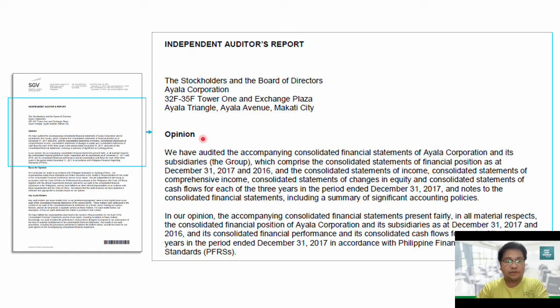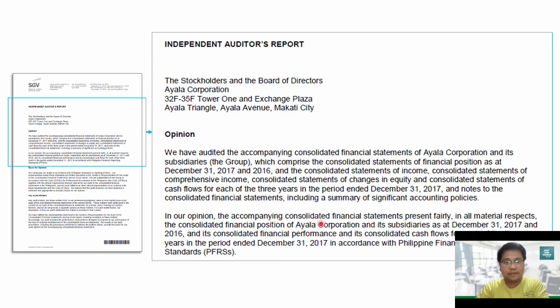The first section of the body of the auditor's report is the audit opinion. In this case, the audit opinion of SGV to Ayala Corporation is unmodified.